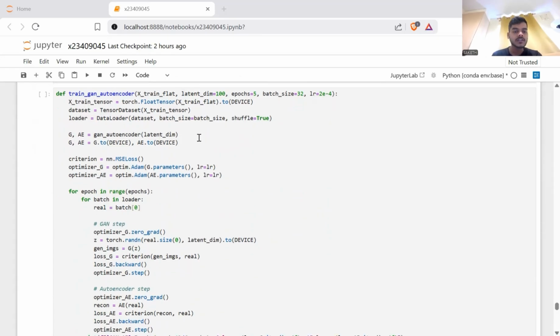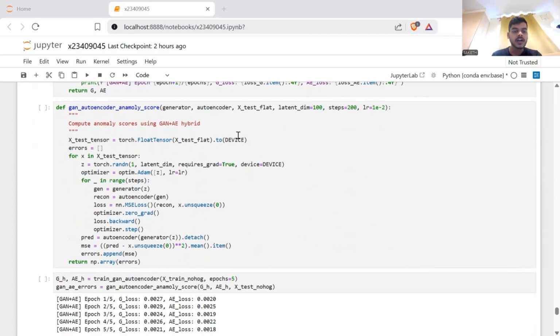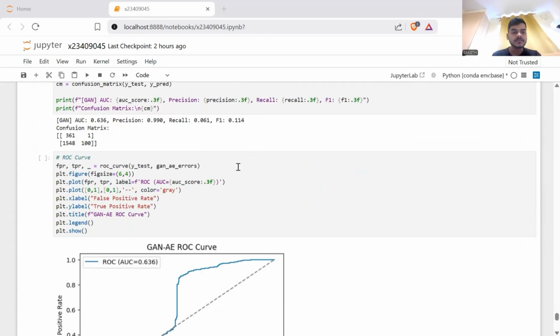The train GAN autoencoder function implements a dual training strategy that combines a GAN generator and a standalone autoencoder to create a hybrid anomaly detection framework. The process begins by converting the training dataset into PyTorch tensors and loading them into a data loader for mini batch processing. The GAN autoencoder anomaly score function generates anomaly scores using a hybrid combination of the GAN generator and trained autoencoder, designed to measure how well a test frame fits the distribution of normal data.